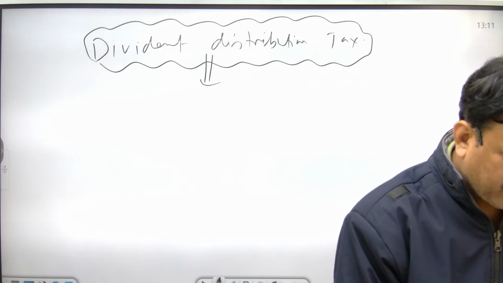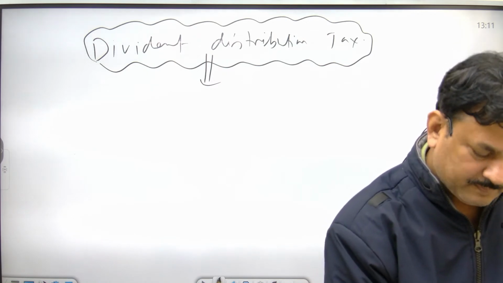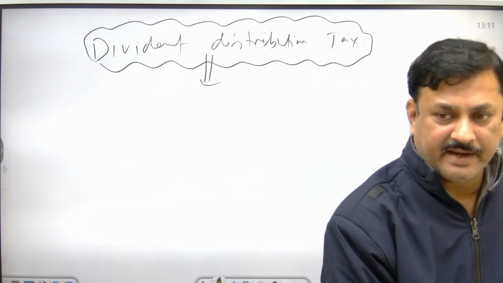So these all are the part of direct taxes.